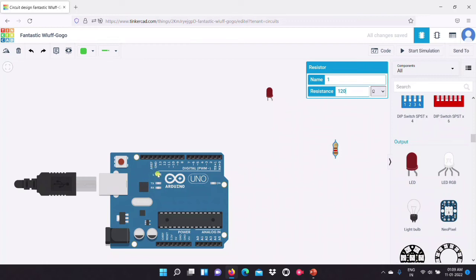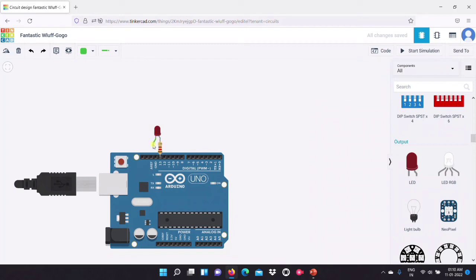What we want to do is light this LED. This 13th pin is directly connected to this LED. We're going to connect this cathode to ground.